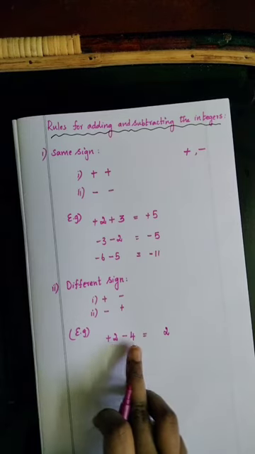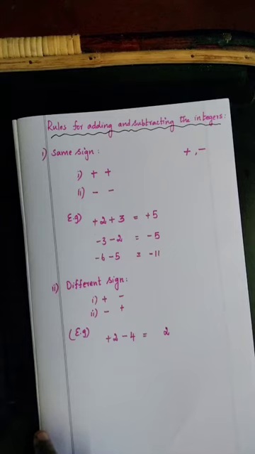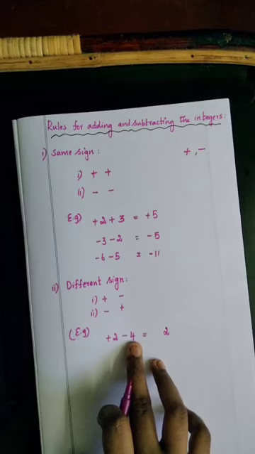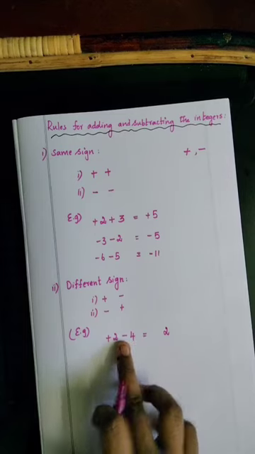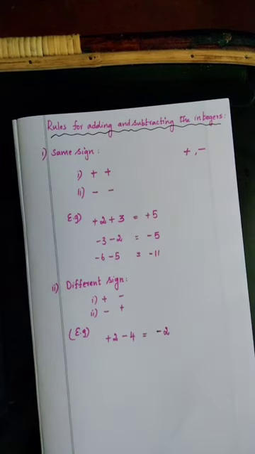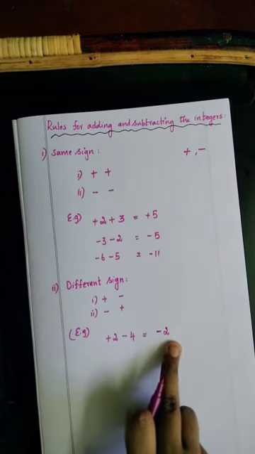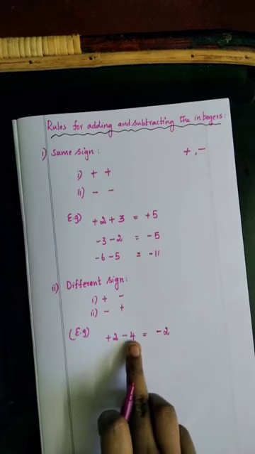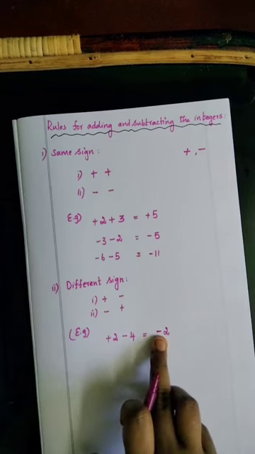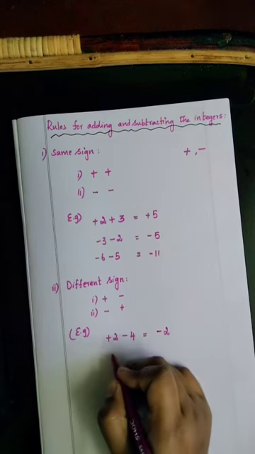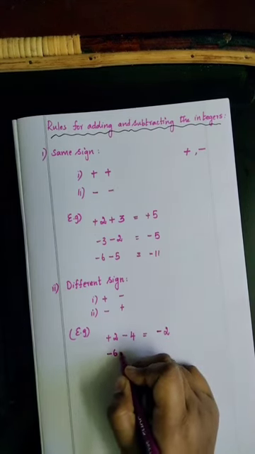Here plus 2 minus 4. Which number is greater? 4 is the greater number, right? What is the sign for 4? The sign for 4 is minus. So put the greater number's sign in the answer. Understand? If the numbers are having different sign, first we subtract both the numbers, that is 4 minus 2 is 2, and put the greater number's sign. Here 4 is the greater number and its sign is minus. So the answer is minus 2. Understand? Okay. One more problem. Minus 6 plus 2.